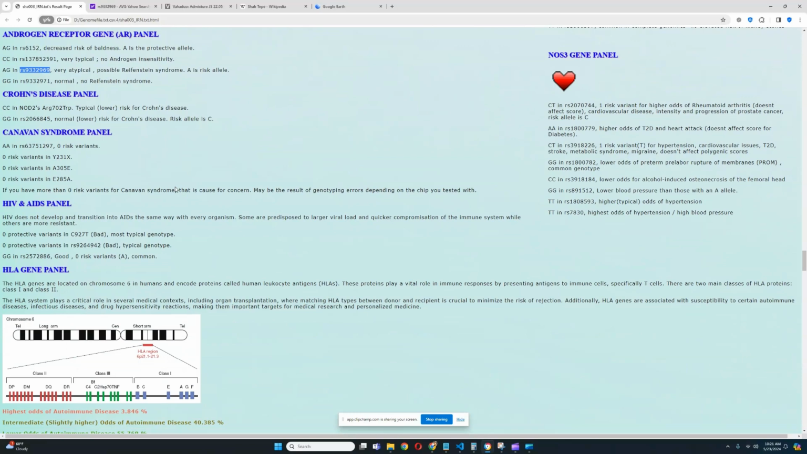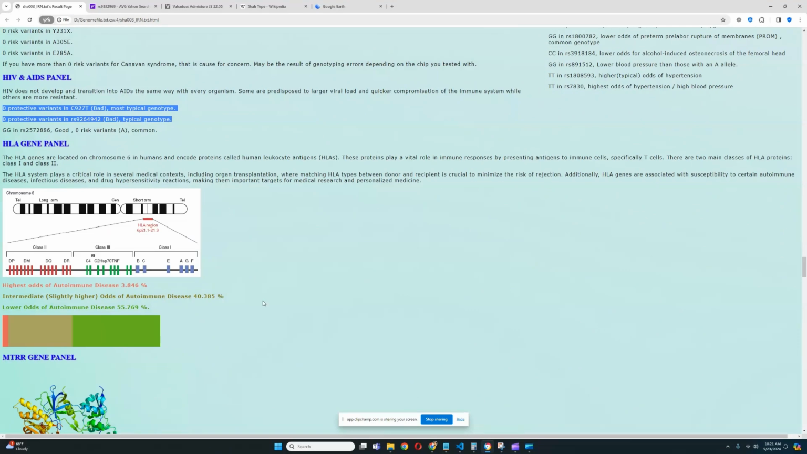It's a very high quality file, but I feel like there is a lot of miscalls here. And for HIV and AIDS panel, no protective variants from HIV. For HLA gene panel, as I said, there looks like pretty low odds of autoimmune disease. This person doesn't really have that much predisposition to autoimmune disease.